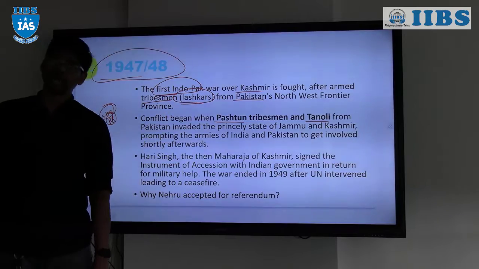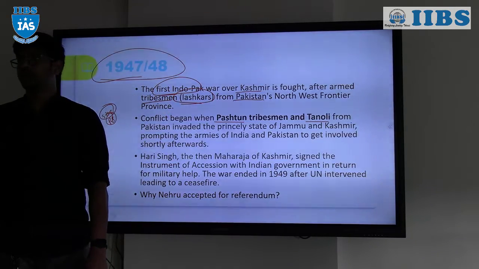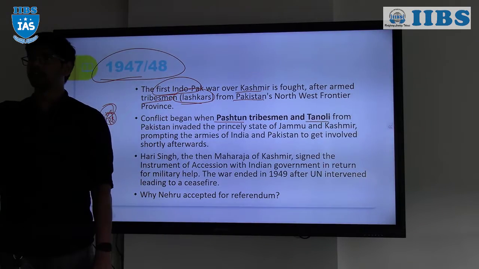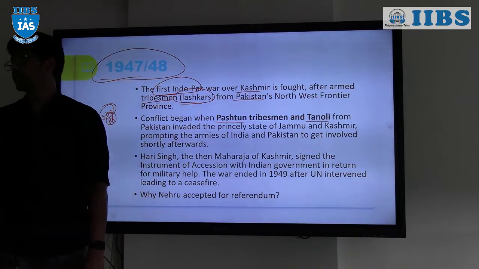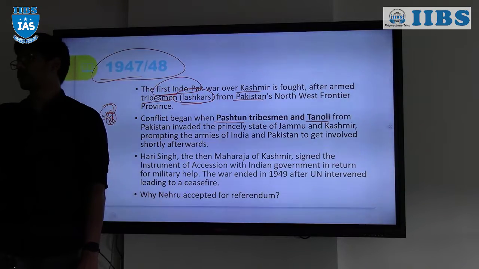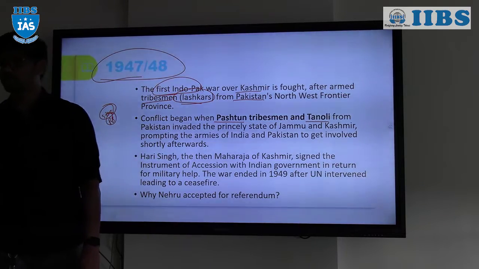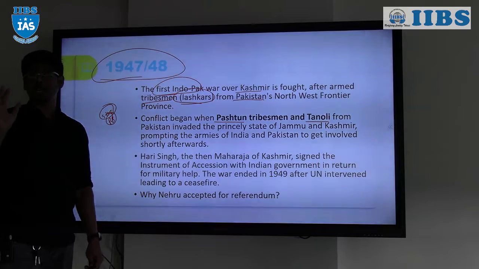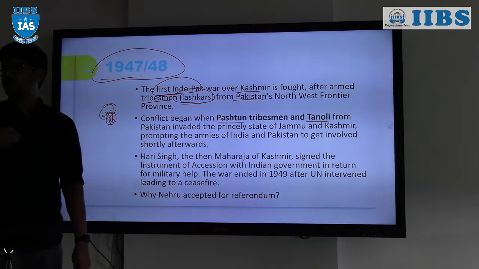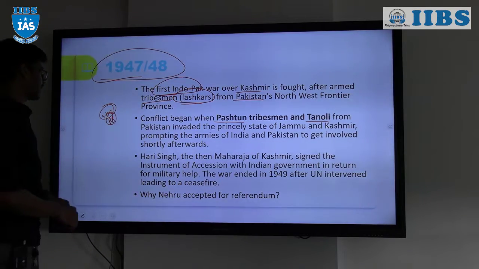That was initially given to the chief architect of the constitution, which he denied, and later given to some other person, I don't know the name, and Article 370 was included in the constitution, giving special privileges to Jammu and Kashmir. Since that time, Jammu and Kashmir has been a part of India, right?